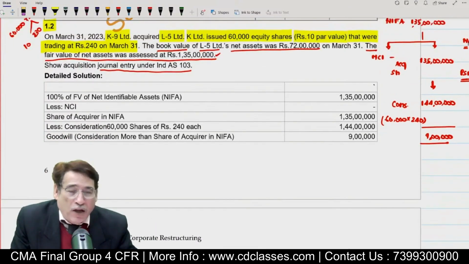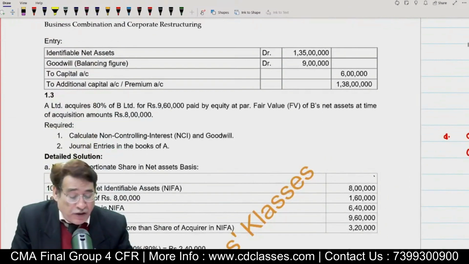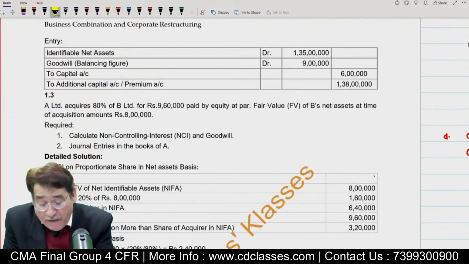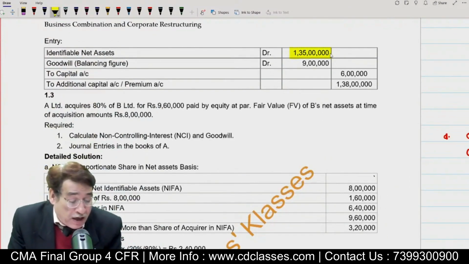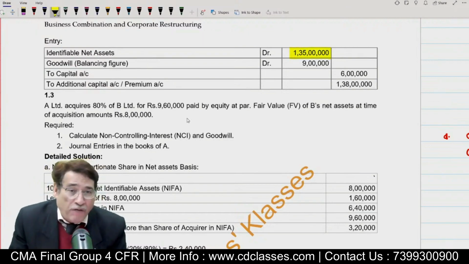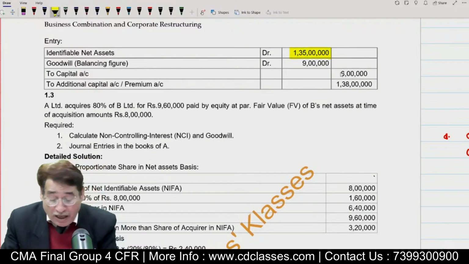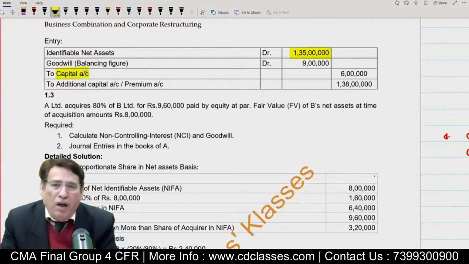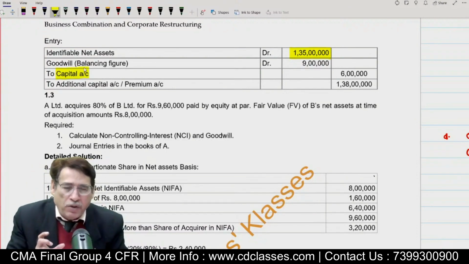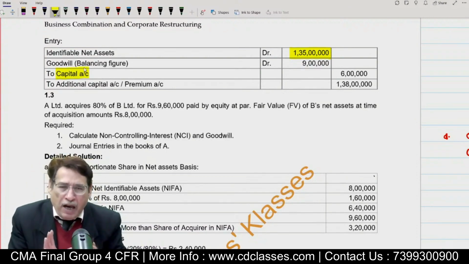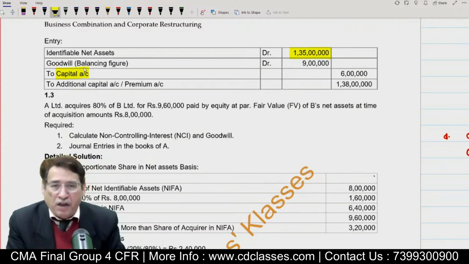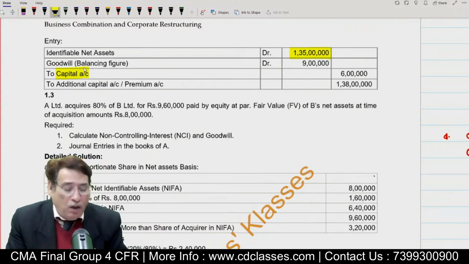Suppose I ask you what the entry will be, you can pass the entry in this manner. Here it is written. First of all, you will have to write the net identifiable asset, 135 lakhs. Then see here what I have written, to capital. If you ever get confused whether you should write cash or capital, at least for God's sake, write consideration payable. Is it clear to you? Otherwise, if you can write it in this manner, that's fine.